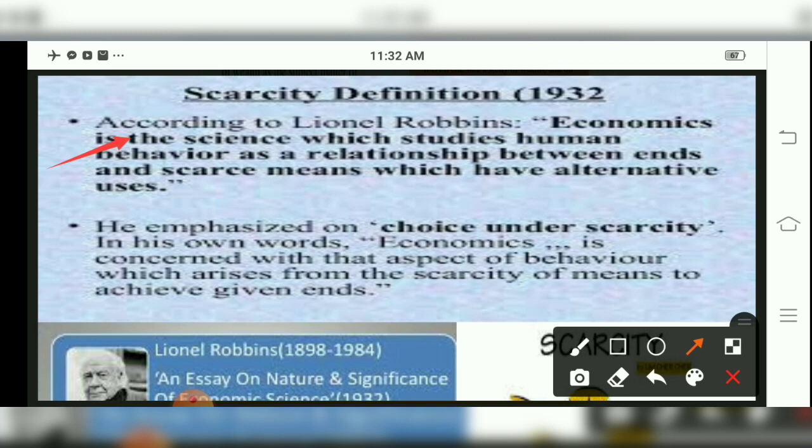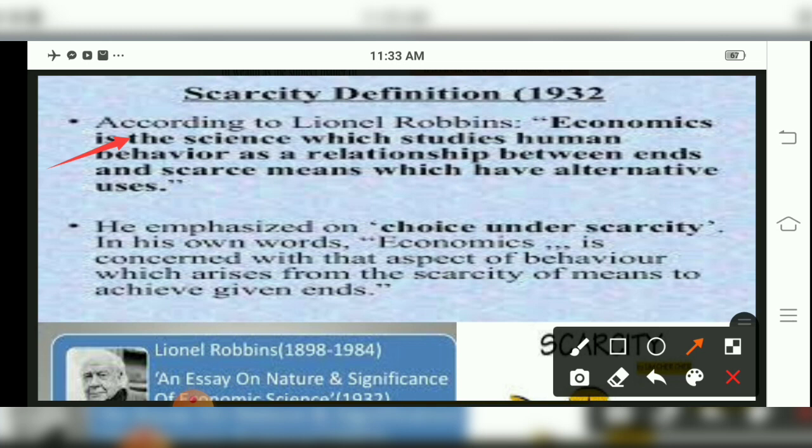Means, children, for example, if I want to purchase a pen, I want that company's pen only. I went and visited 10 shops, but that particular company's product was not available. So scarcity was there, and I changed my choice. Then I made an option for another pen. So here Professor Lionel Robbins is telling us that you have choice under scarcity. You have to choose if scarcity of a particular commodity or product is there, children.